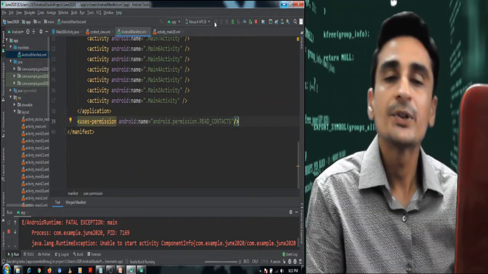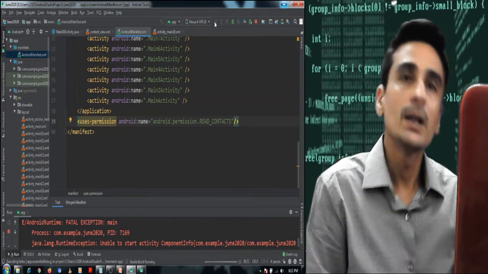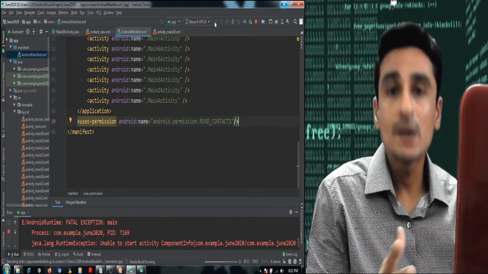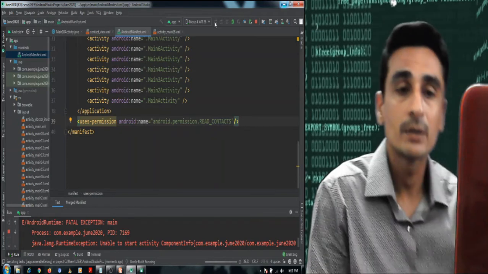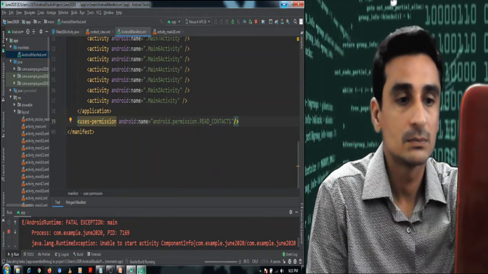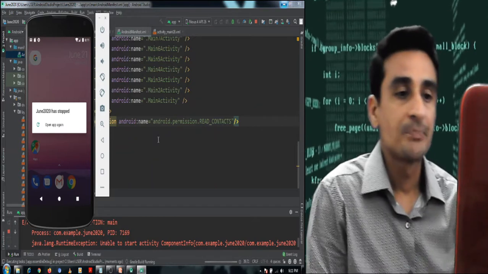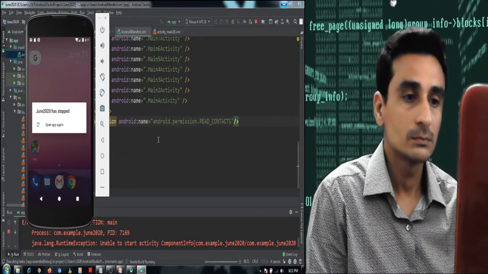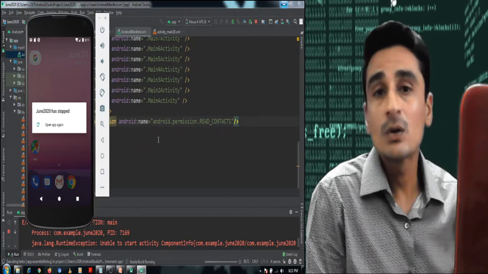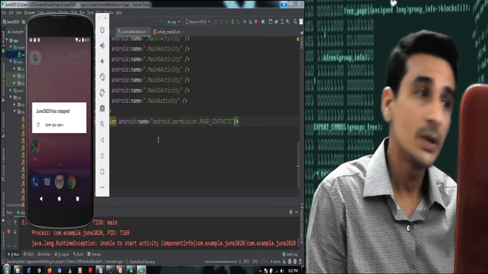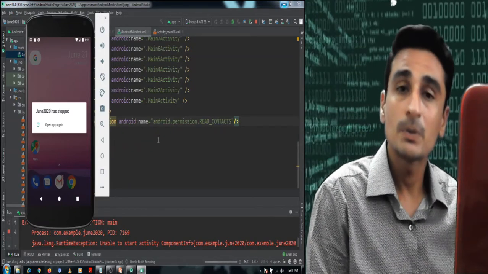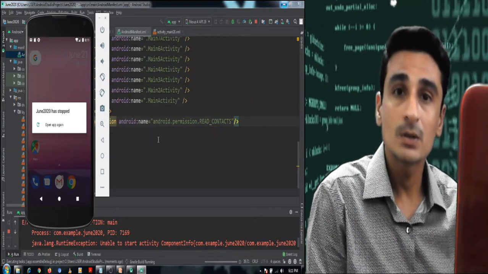If we have this permission available, then only we can read contacts of the device on which our application is running. Again, for writing to the contacts, we need another permission, which is WRITE_CONTACTS.